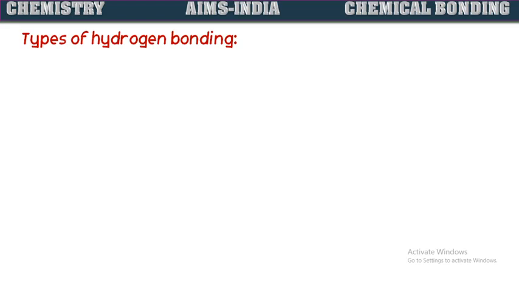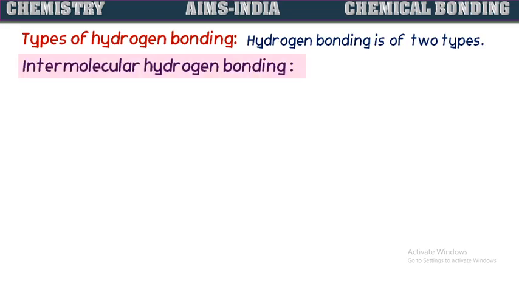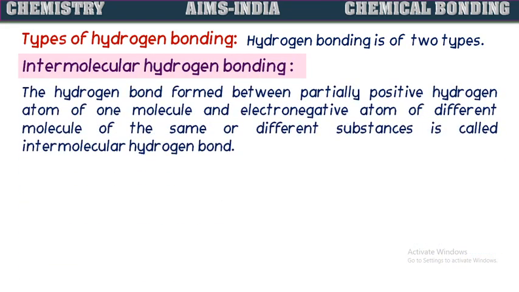Let us see the types of hydrogen bonding. Hydrogen bonding is of two types. One of them is intermolecular hydrogen bonding. The hydrogen bond formed between partially positive hydrogen atom of one molecule and electronegative atom of a different molecule of the same or different substances is called intermolecular hydrogen bonding.